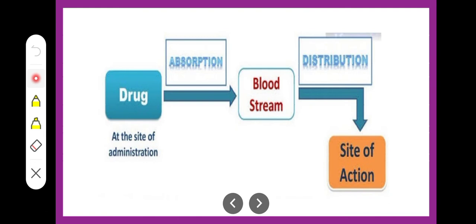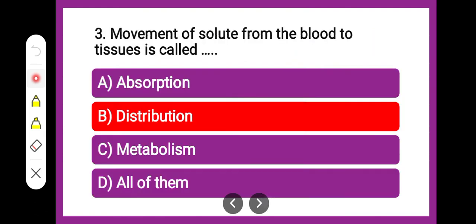So this is distribution. The correct answer is distribution. From blood, when it goes to the site of action or the required tissue, it is distribution.